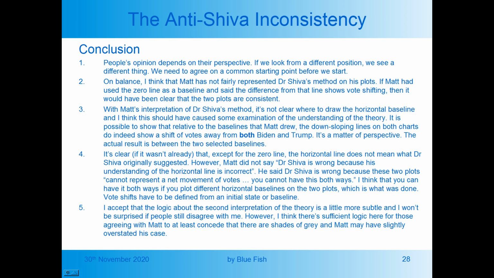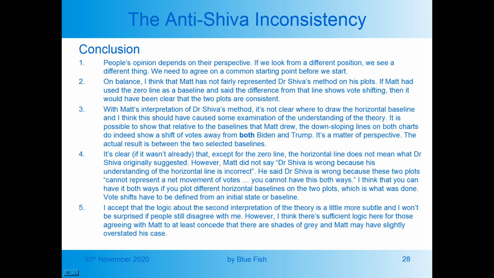So here's my conclusion. People's opinion depends on their perspective. If we look from a different position, we see a different thing. We need to agree on a common starting point before we start. On balance, I think that Matt has not fairly represented Dr. Shiva's method on his plots. If Matt had used the zero line as a baseline and said the difference from that line shows vote shifting, then it would have been clear that the two plots are consistent.